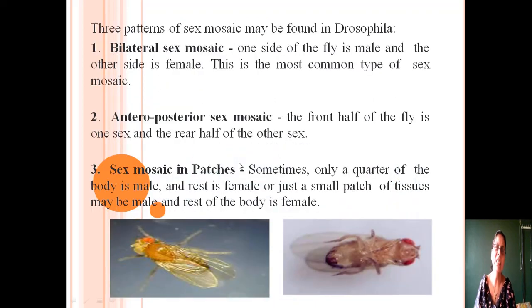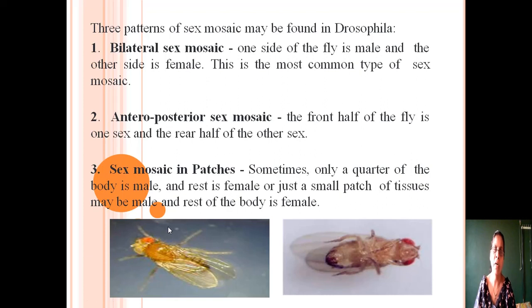The sex mosaic is further divided into three types. First one is bilateral sex mosaic, second anteroposterior sex mosaic, third sex mosaic in patches. When the two lateral sides are different from each other in sex, one lateral half is male and another lateral half is female, then this is known as bilateral sex mosaic. In this Drosophila, you can see the body from the anterior to the posterior side, this half is one sex and this half is another sex. This is called the bilateral sex mosaic.